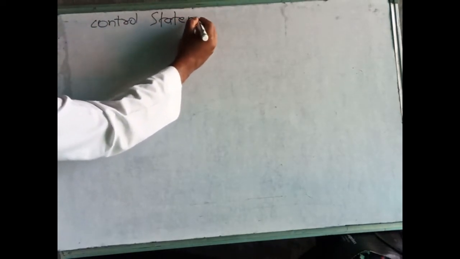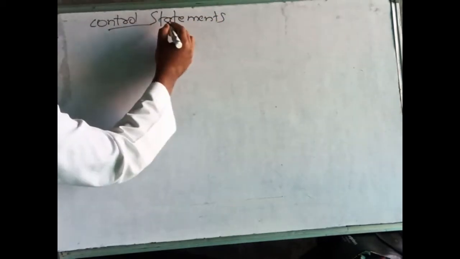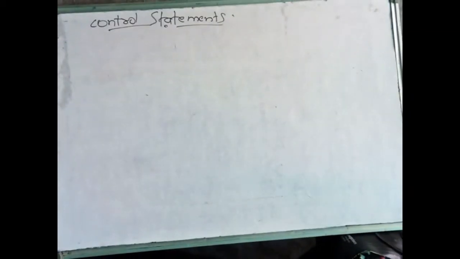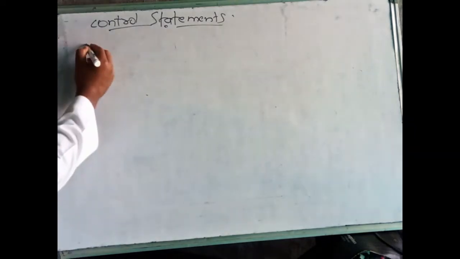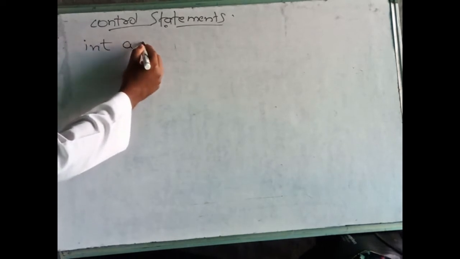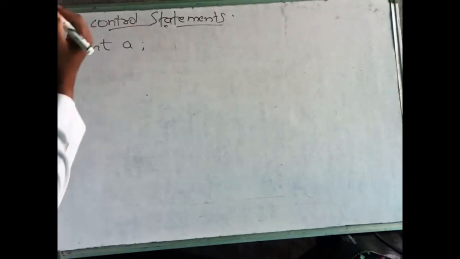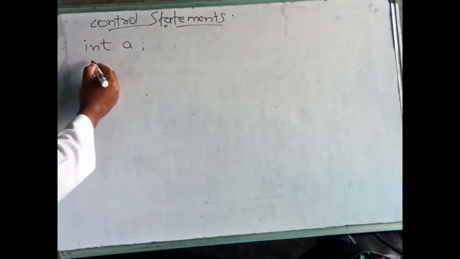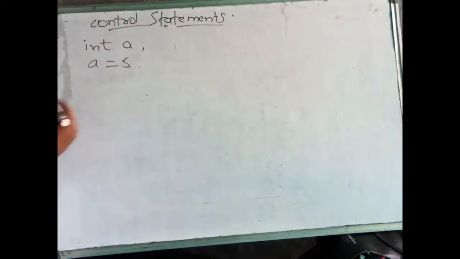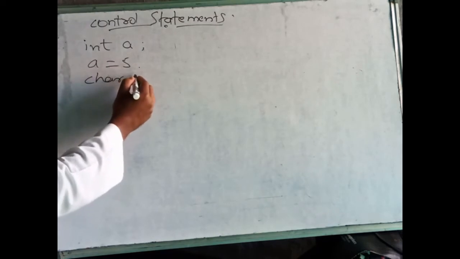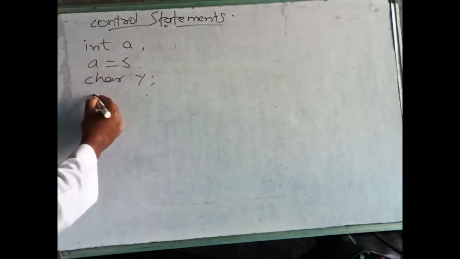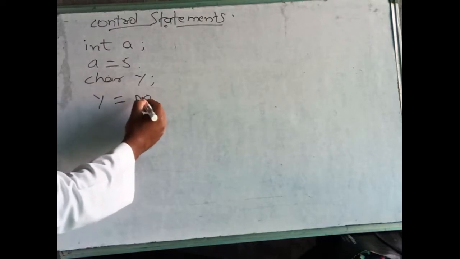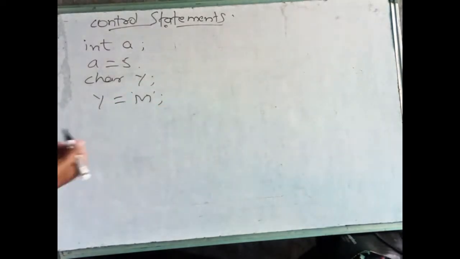Today we will discuss control statements. As you already know, a statement means nothing but a code in a C++ program which is terminated by a semicolon. For example, int a; finally, at the end, a semicolon is there. This is one statement. Like that, a = 5; this is one statement. char y = 'm'; these are the statements.